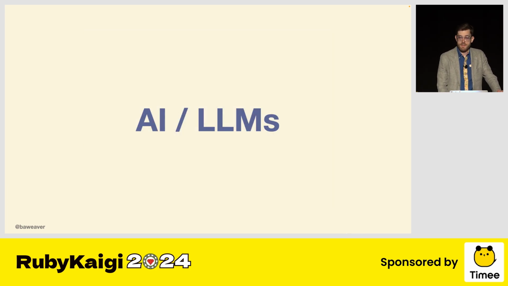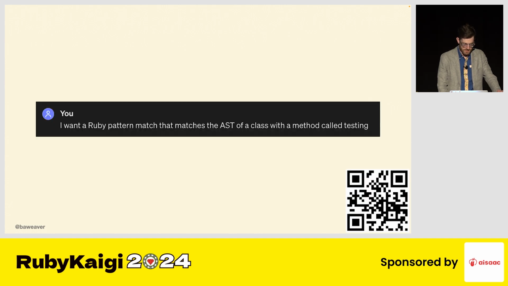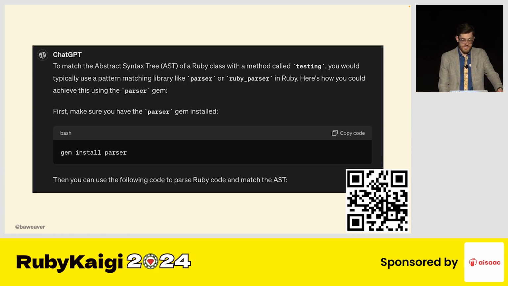And of course, the subject that everyone needs to mention if they have any talk whatsoever, or are going for any job interview, is AI and LLMs. How does that work into the equation? Well, what if we just ask ChatGPT to do all this stuff for us? Like, I want a Ruby pattern match that matches the AST of a class with a method called testing. So ChatGPT answers me back and says, hey, you should use this handy little thing called Parser. It's going to be very useful to you. Go ahead and install it, and then here's some code which might match against that.